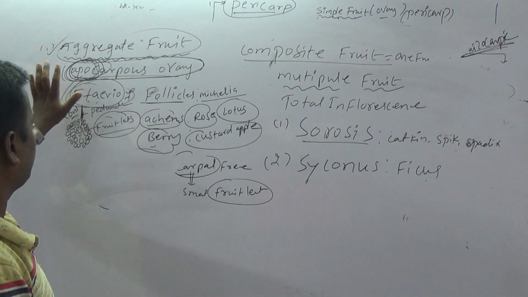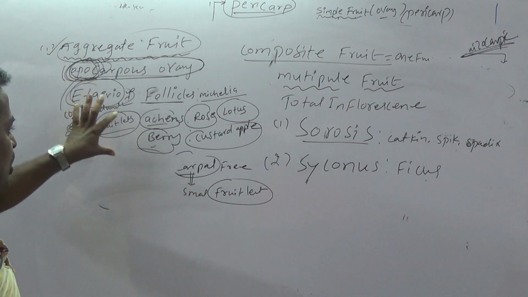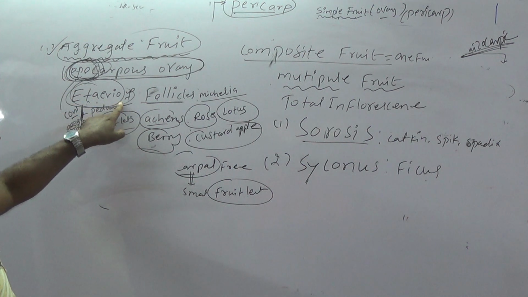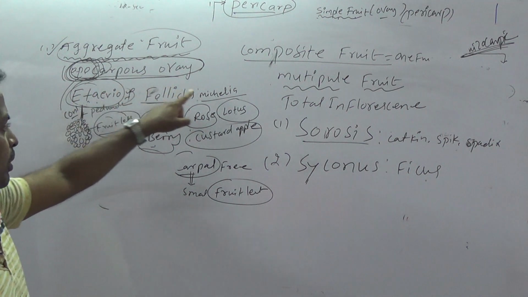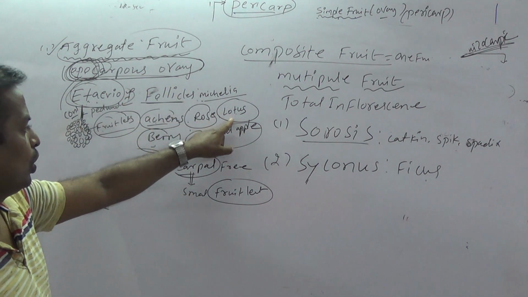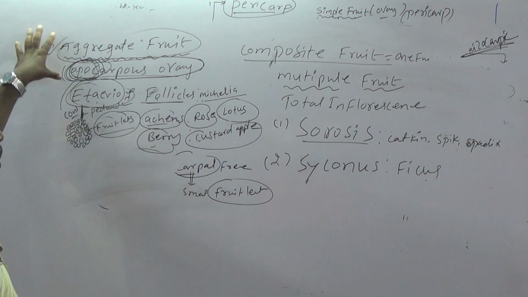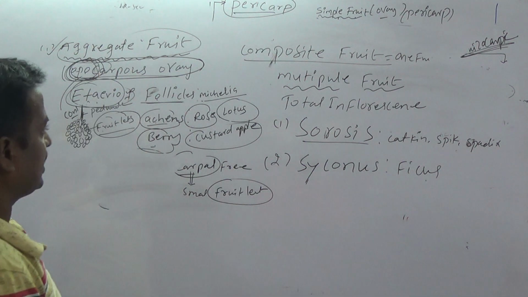Students, the fruit is developed from apocarpous ovary. It is a very important point. A bunch of fruitlets is aggregated on the common axis. The etaerio is nothing but fruitlets. A bunch of fruitlets is called etaerio. So examples: Michelia, rose, lotus, custard apple are the best examples of aggregate fruits. And etaerio of Rubus is also a best example, students.